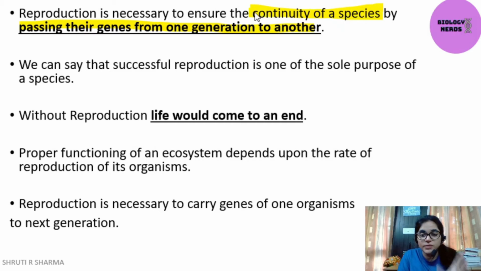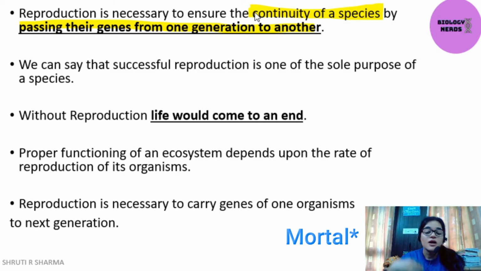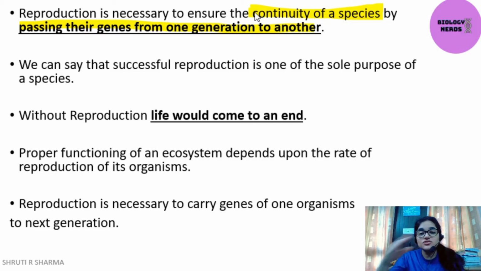This means that if a species, for example Homo sapiens, has to continue from years to years to years, then it has to reproduce, because there is no other way. Why? Because we are mortal, we will die one day. If our children are not present on the earth to pass on our genes, then the whole species will die.